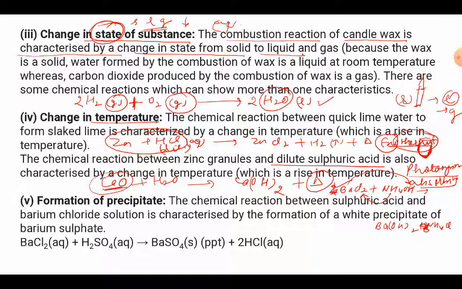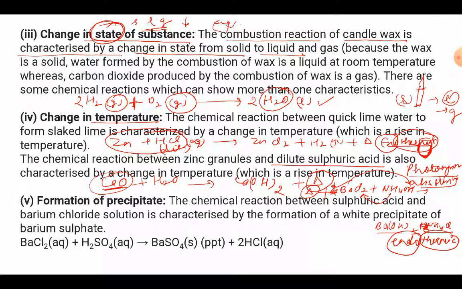So barium hydroxide and ammonium chloride is formed, but in this reaction energy is absorbed. That heat energy will be absorbed here, and as a result the beaker or the container will become cold, and such reactions where heat energy is absorbed are called endothermic reactions. Endo means absorbed and thermic means heat, so absorption of heat, right?